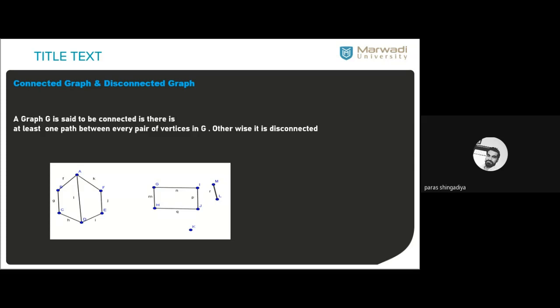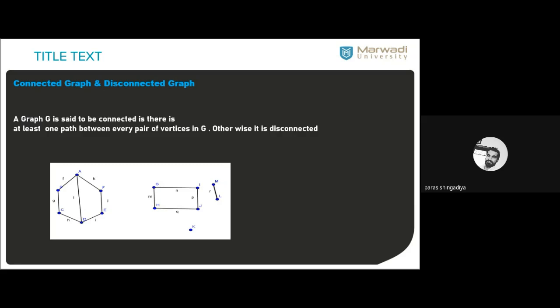Okay. The next definition is connected and disconnected graph. Okay. Connected means you can visit one place from another place by any route, by any path. That is called a connected graph. If you cannot find a route between any 2 locations, then it is called a disconnected graph. Okay. A simple real life situation.